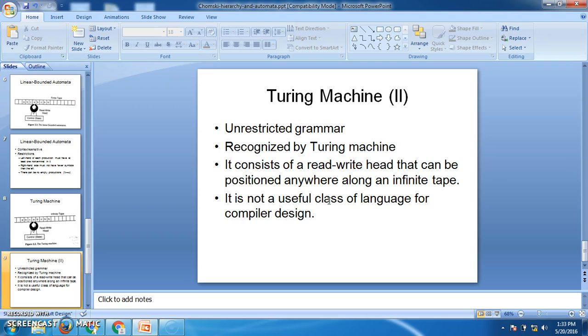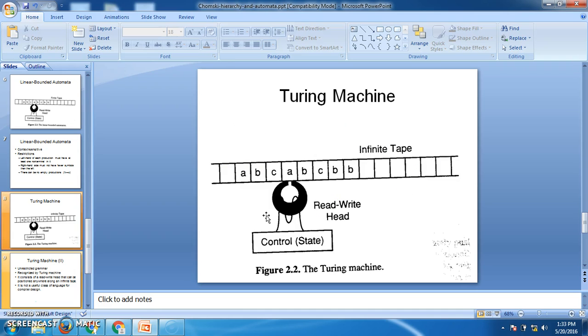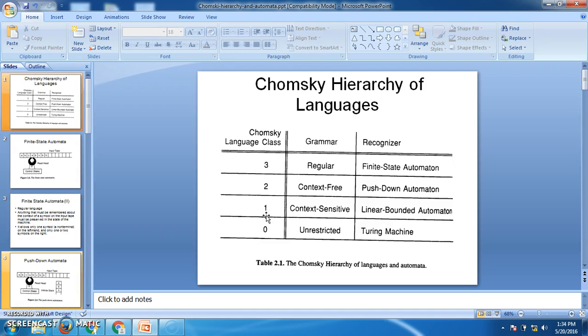Here there is no such restriction in unrestricted grammar. That's why the grammar name itself is unrestricted grammar, meaning there are no restrictions either on the left hand side or on the right hand side. That's why this is the top level grammar. This grammar is recognized by the Turing machine. It also consists of a read-write head that can be positioned anywhere along an infinite tape, and it is also a useful class of language for compiler design. So this is the description of Chomsky's hierarchy of languages.